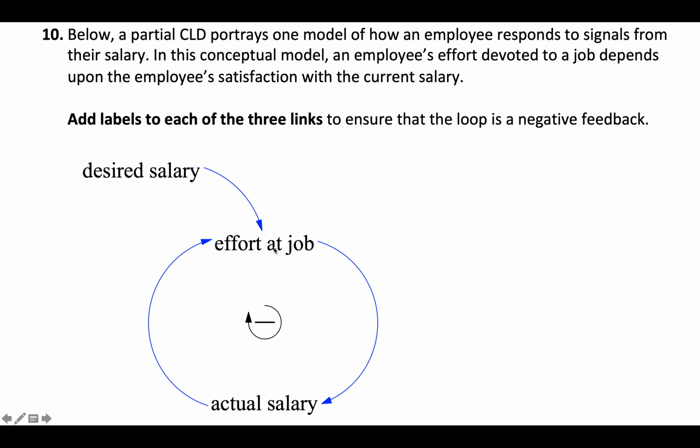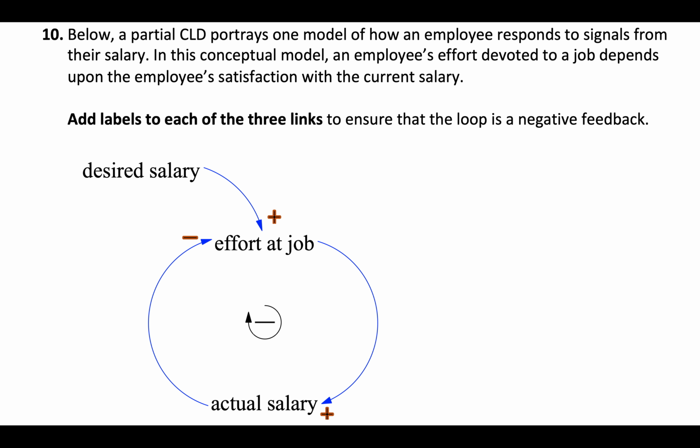Now, if you increase the effort you put into your job, if the world is fair, then you'll actually get an increase in your salary. But as your increase in your salary comes closer to your desired salary, that may end up causing you to decrease your effort at the job because you don't want to work more than you need to. And if you're already making the amount of money you need, then you can reduce your effort. Your effort still stays high, it just doesn't further increase.